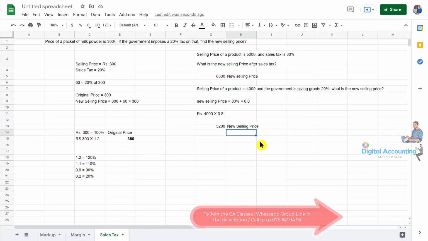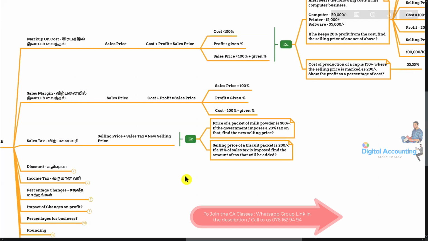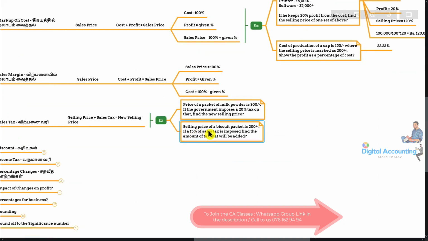If it is an increase, we need to add to 100 the price increase percentage. If it is a deduction, we need to deduct from that 100 the decrease percentage, right? Simply this is the technique you should understand, right? Just tell me the answer for this one.